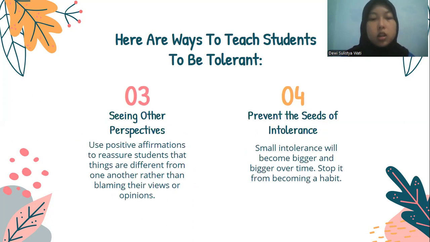The third is seeing other perspectives. Use positive affirmations to reassure students that things are different from one another rather than blaming their views or opinions. Many of their actions are influenced by their upbringing and norms. If what they feel is different from someone else, then that doesn't make it right or wrong. This is where the teacher's role is to teach them to see another perspective.